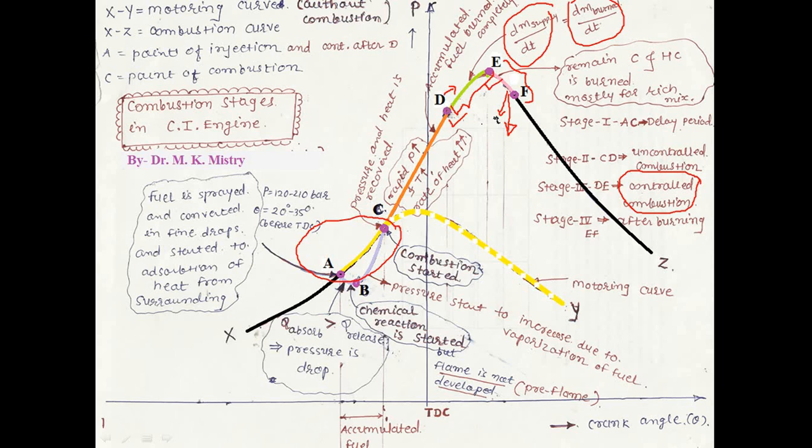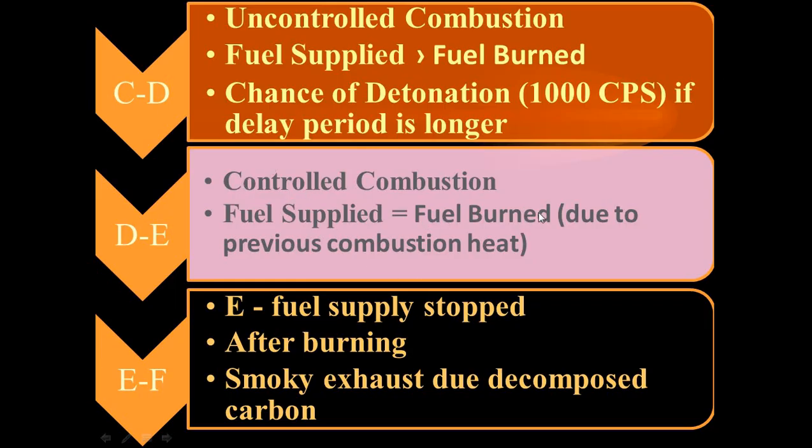Now what is the D2E? That is controlled combustion. So D2E is controlled combustion. In this stage what happens? Whatever the fuel is supplied is burned. Why is the delay period absent in this case? Because due to the uncontrolled combustion, whatever the heat is there, that is going to burn the fuel. So supplied fuel is equal to the burned fuel.